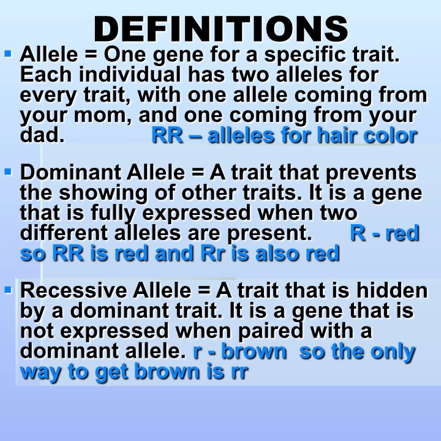A recessive allele is a trait that is hidden by a dominant. It is a gene that is only expressed when paired with another recessive, actually should be allele. The only way to get brown is little r little r.